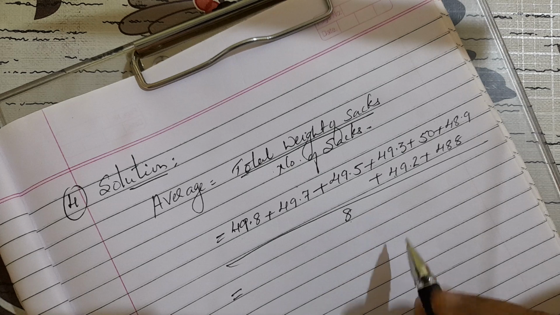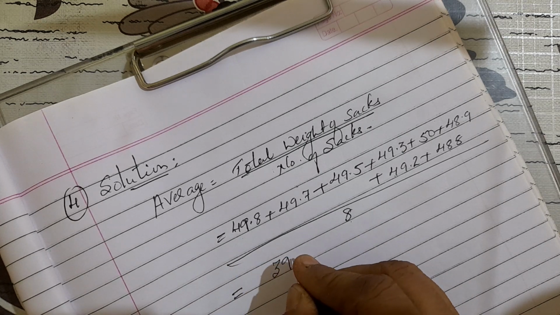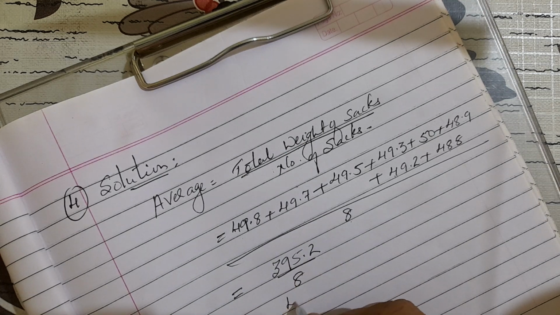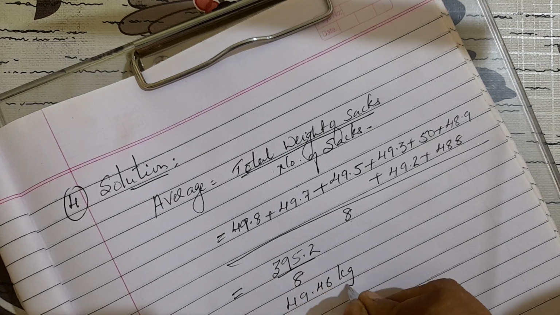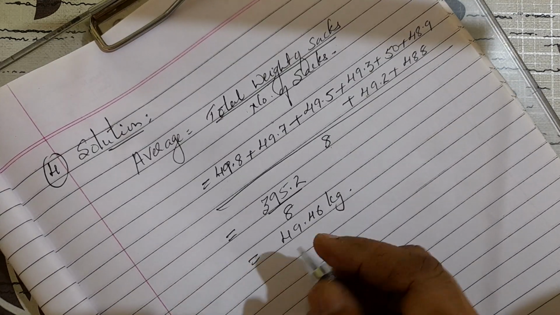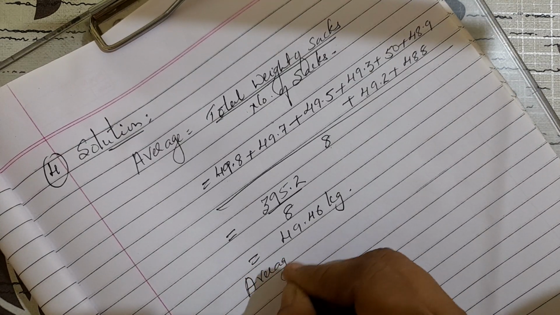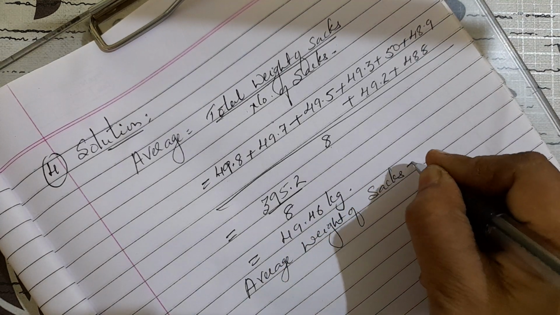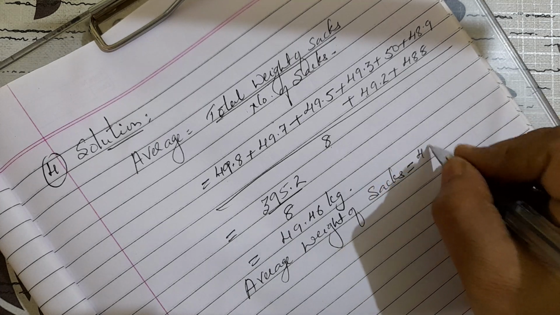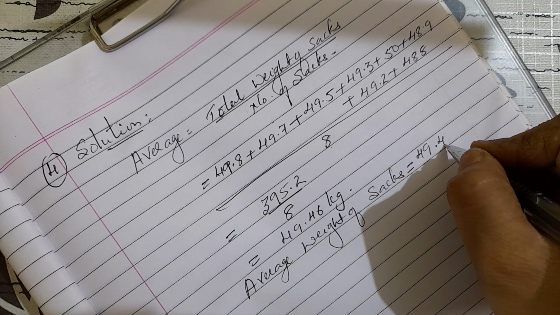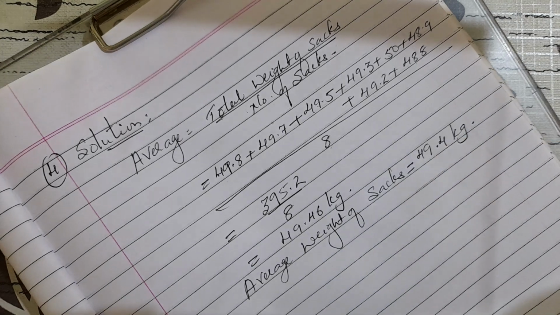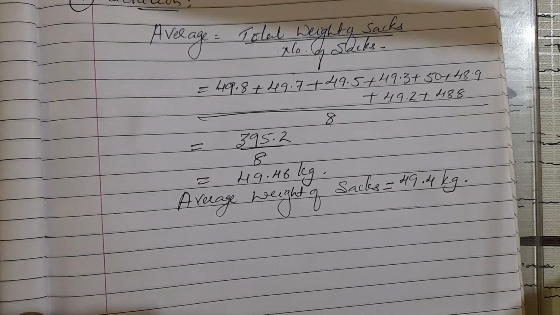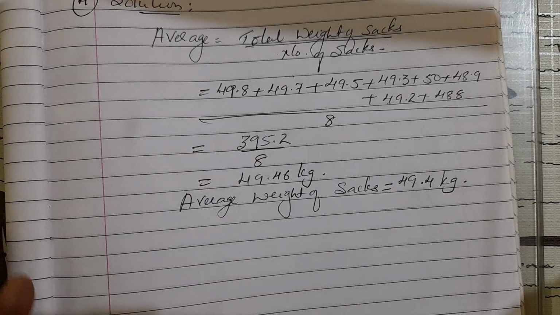Now if you add all these, children, you will get 395.2 upon 8, and that is equal to 49.4 kg. So children, the average weight of the sack is equal to 49.4 kg. You can copy down, children.